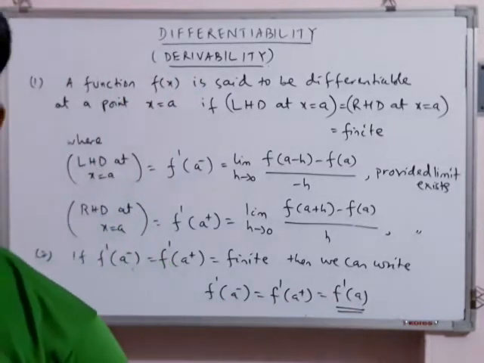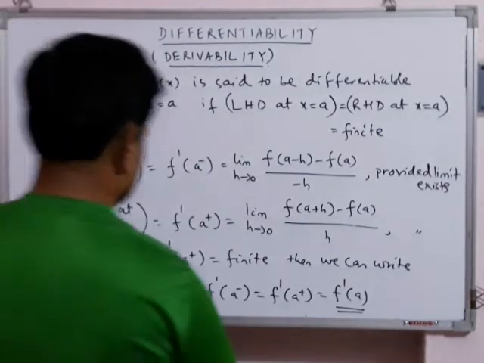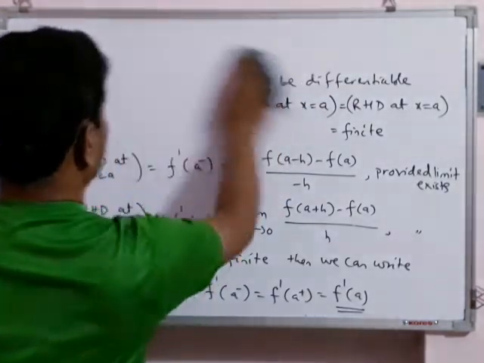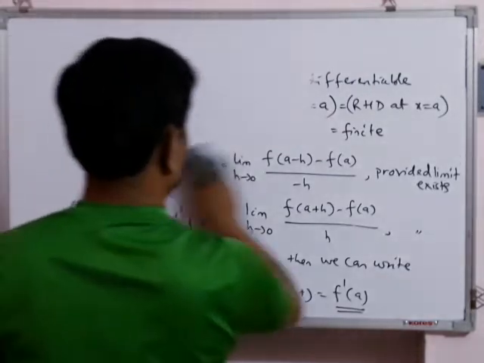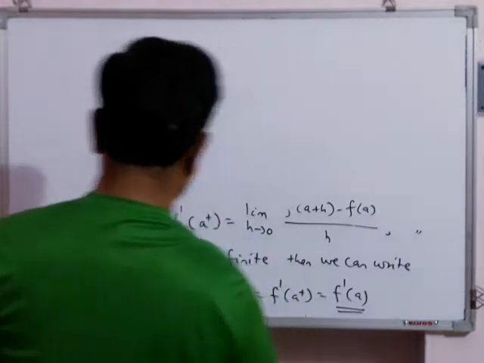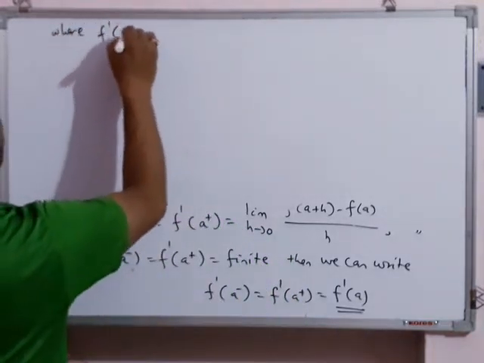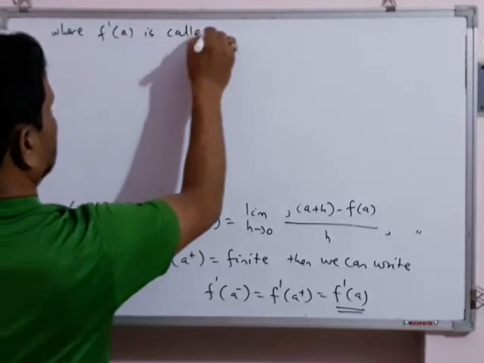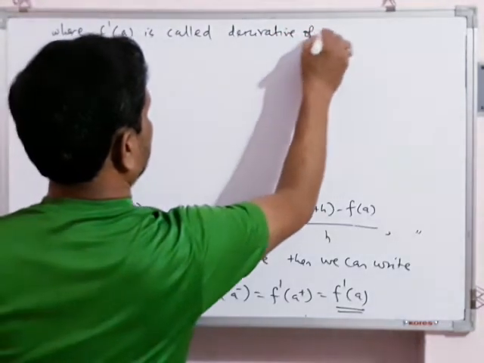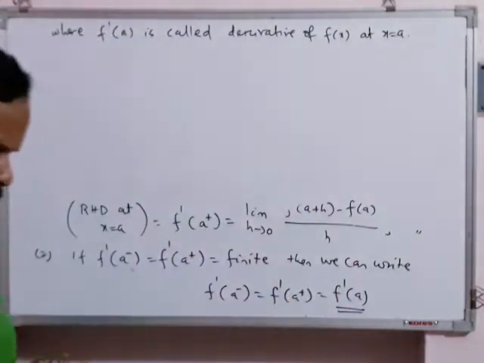That is called derivative of fx at x equal to a, where f dash a is called derivative of fx at x equal to a.